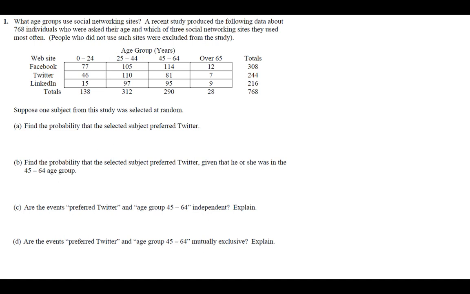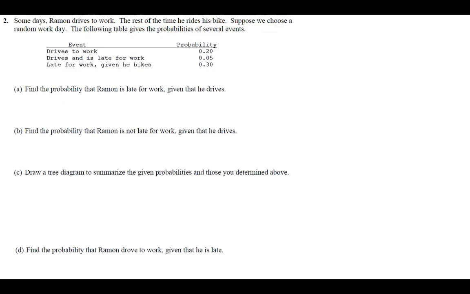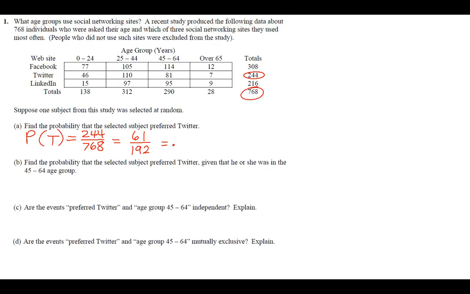Part A, find the probability that the selected subject preferred Twitter. So we look at how many total people liked Twitter, 244. I'm going to say the probability that you liked Twitter is going to be 244 over the total number of people, 768. You should simplify that, 61 over 192. Change it to a decimal, 0.3177. Okay, change it to a percent.